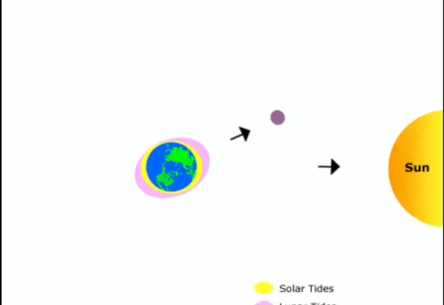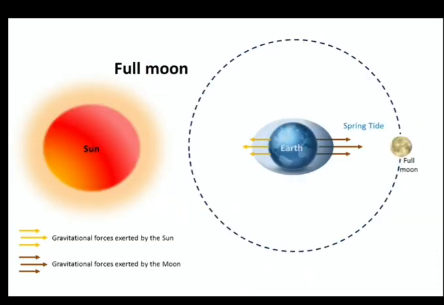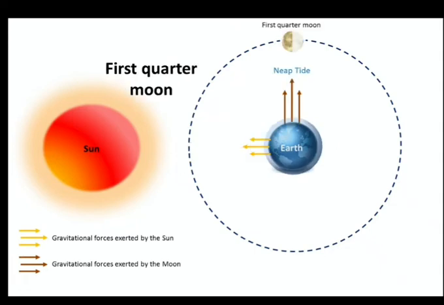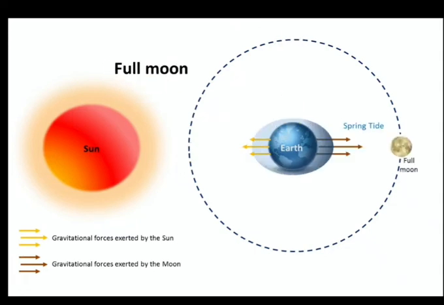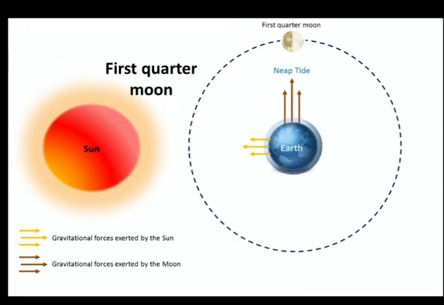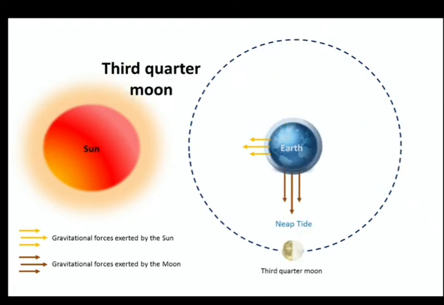So just look here, student, you can easily understand. Now look at this moving diagram also. Here spring tides, then here neap tides, then spring, and then again quarter, neap. So now the question comes, next diagram also, it is easier for you to understand, full moon and new moon. Just look at the condition, earth, then neap, and then spring in the same line, then again quarter, neap, then spring, same line, like this.